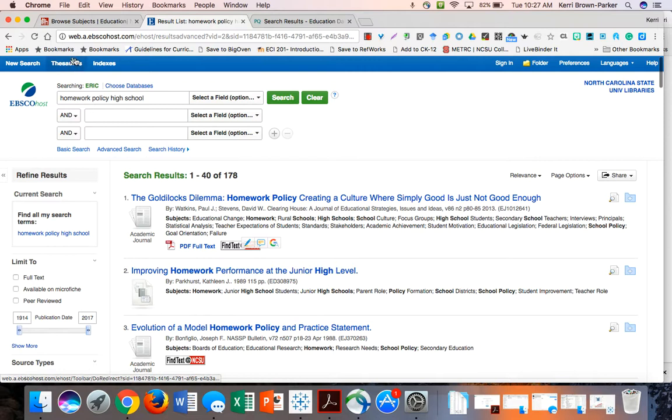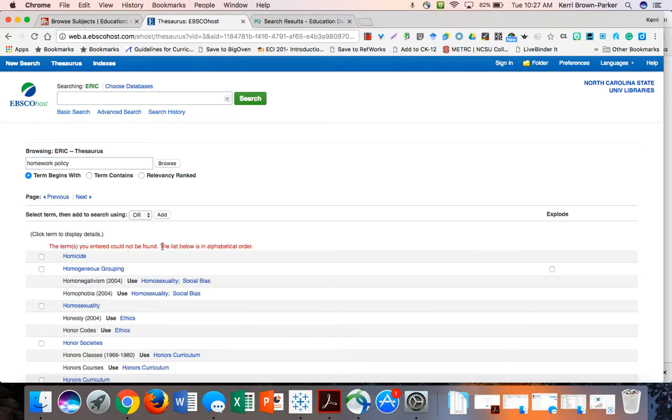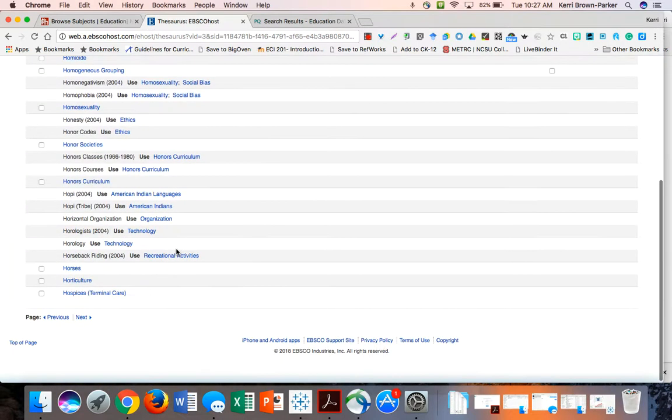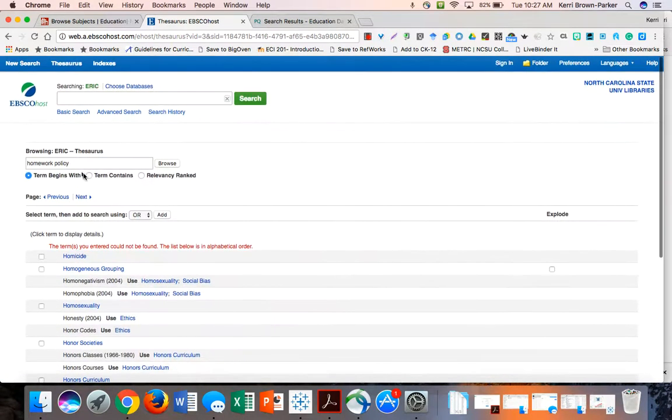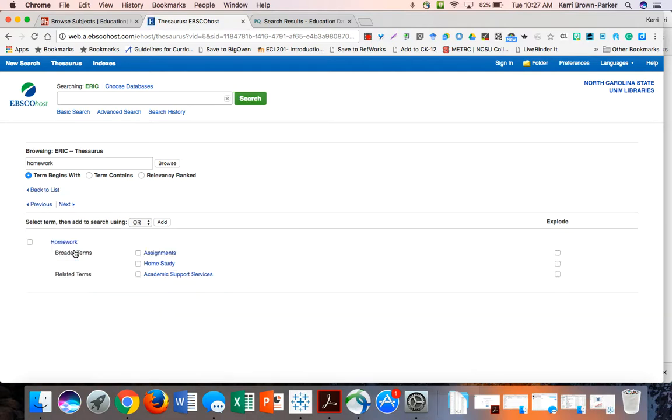I also can click at the top of ERIC and use the thesaurus. So in this case, in the thesaurus, I'm going to type in homework policy and see if I get any results. It says that I don't have any specific results for homework policy, so it means that's not a standard ERIC term. So instead, I'm just going to try searching for homework. Now I have homework as a result. Here, it will also give me a few additional resources, or key terms that I may not have thought of before.